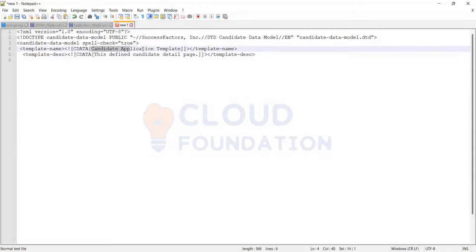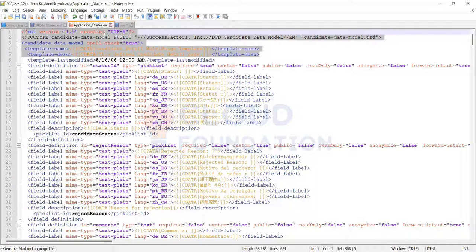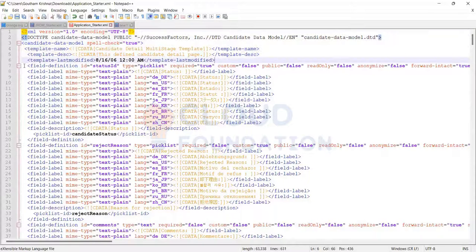Always remember not to change the template name by mistake when importing. If you make a change by chance and try to import it, it will create another template in the system. You have to be careful on this part. This last modified field gets automatically generated. You don't have to do anything.